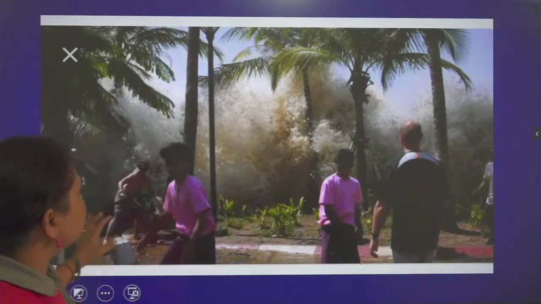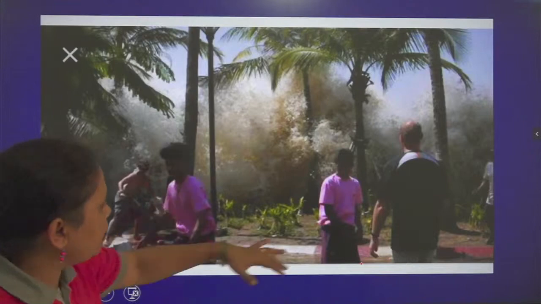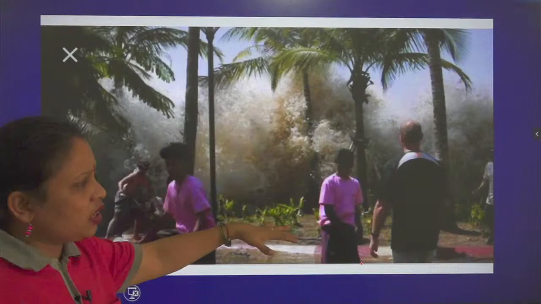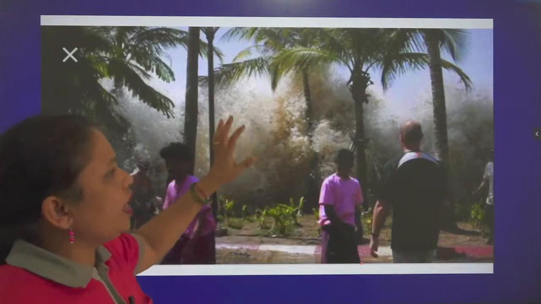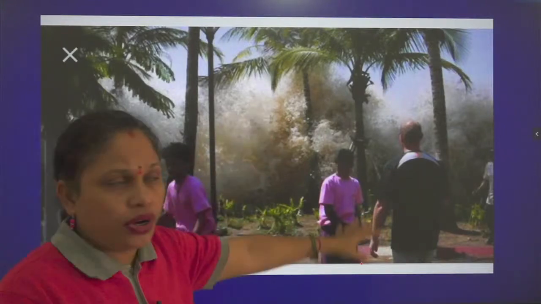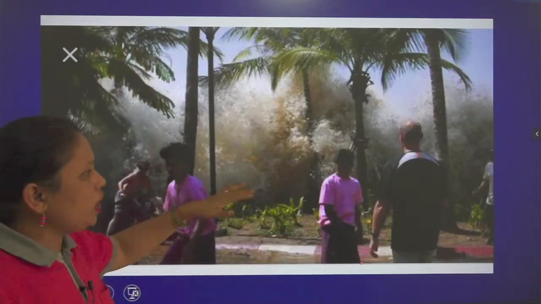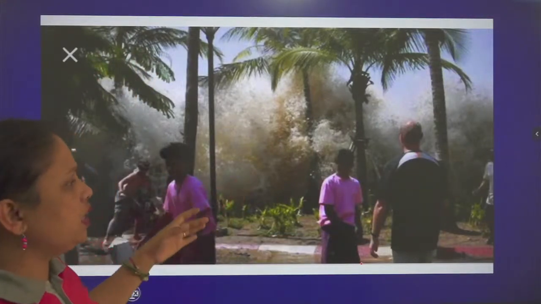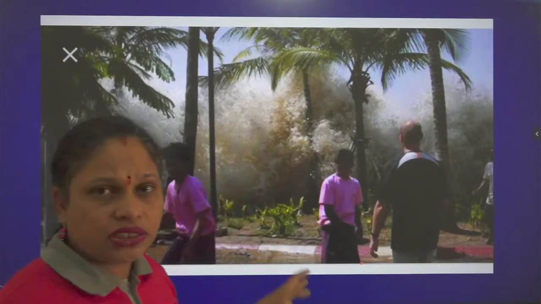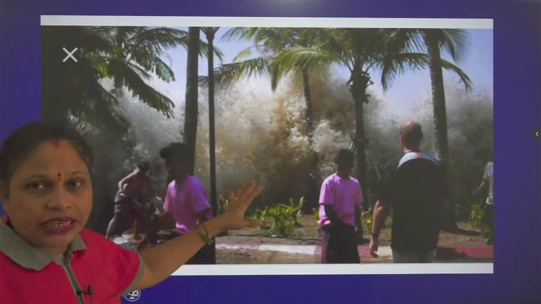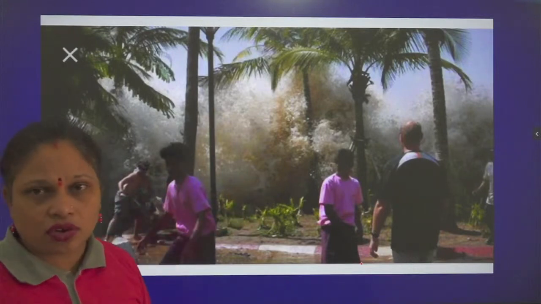So here you can see the people are rushing here and there. Suddenly the water entered the locality, breaking its usual boundaries. You can see the height of the tides going up. It's not a coastal area where people can go and sit along the sea. This is a little far away from the sea, where the water is flowing inside the colonies.